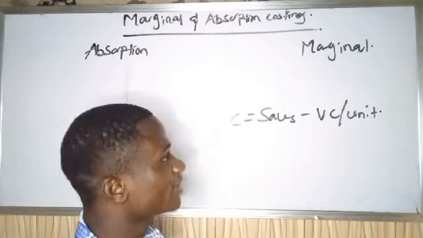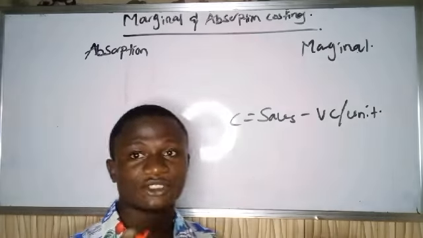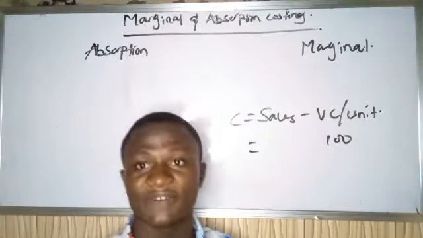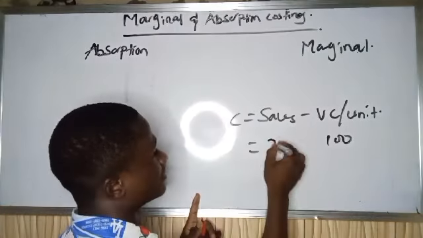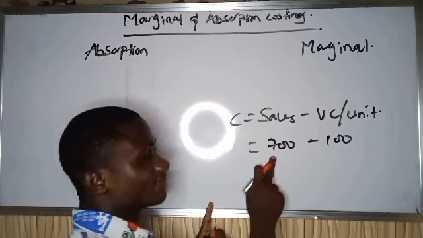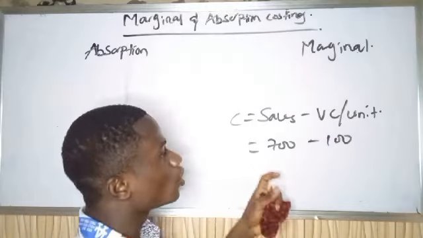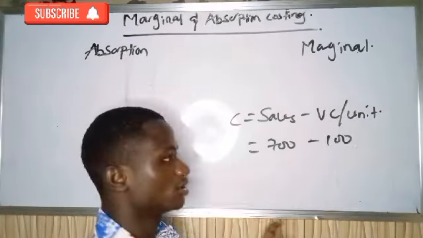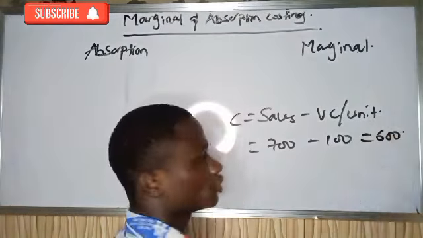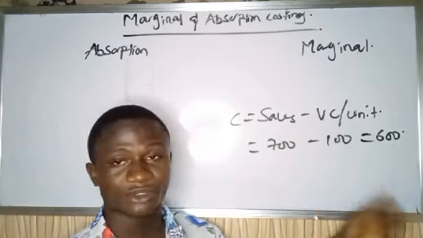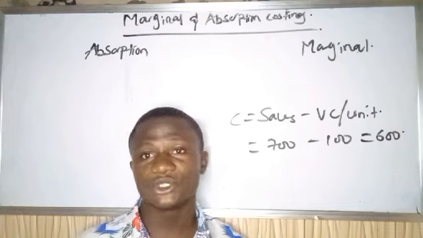That means that if my variable cost of producing a particular unit is 100 naira and I'm selling whatever I'm producing at 700 naira, then my 700 naira, which is my sales value, minus the variable cost I spent on that good, will give me my contribution.